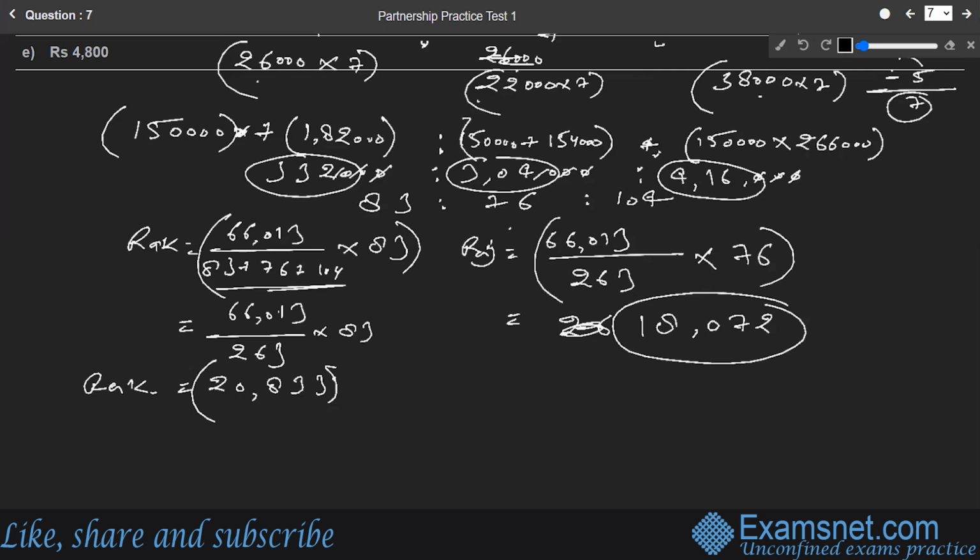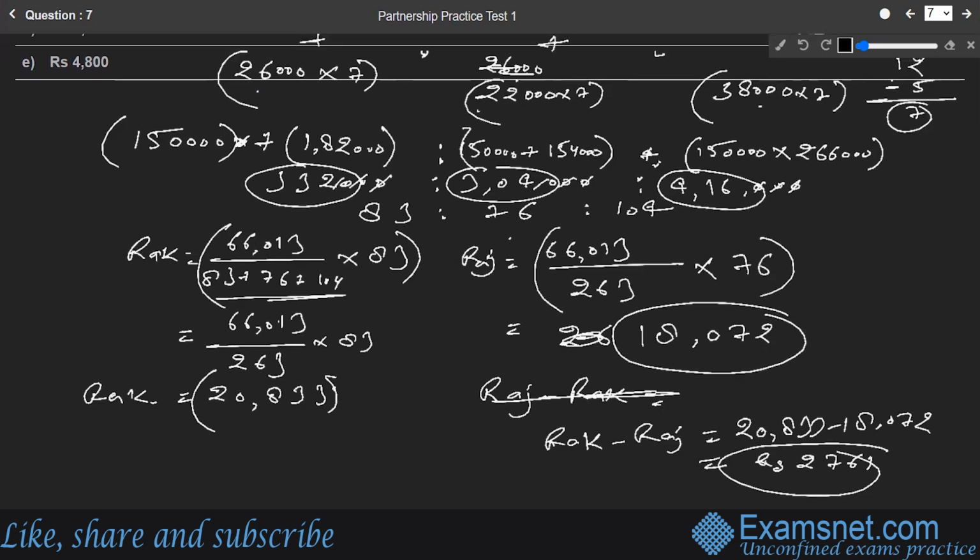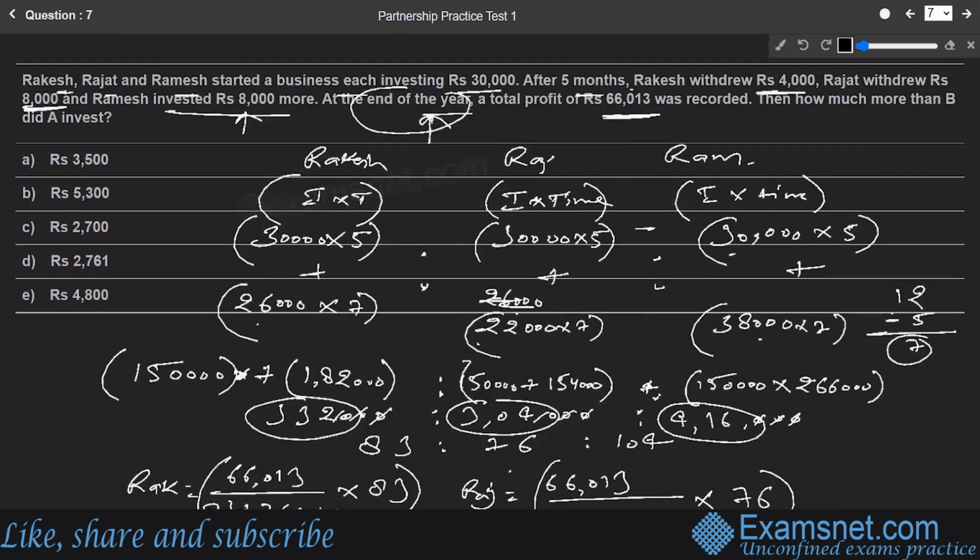And they are asking in the question, what is the difference between the Rajat and the Rakesh share? So we can subtract them. Rakesh's share is more, so it is going to be 20,833 minus 18,072. If you subtract this, it comes out to be ultimately rupees 2,761. So the difference between the Rakesh and the Rajat share is nothing but rupees 2,761, and that is available in option number D, and is going to be the right answer for us.